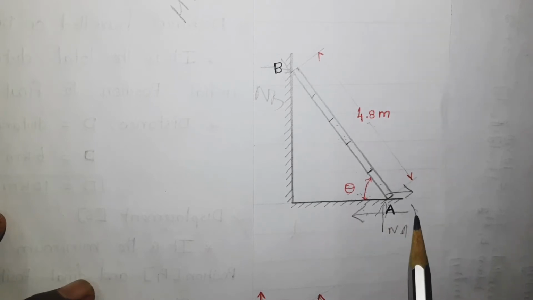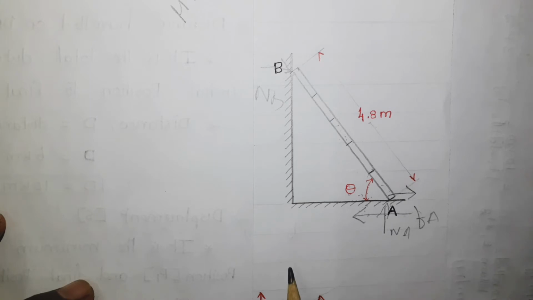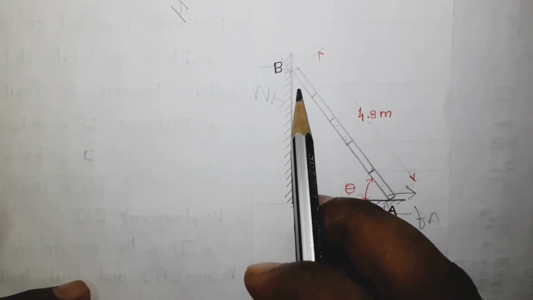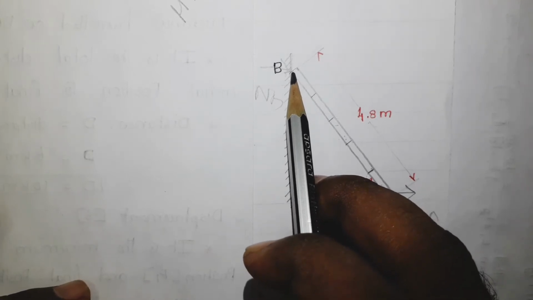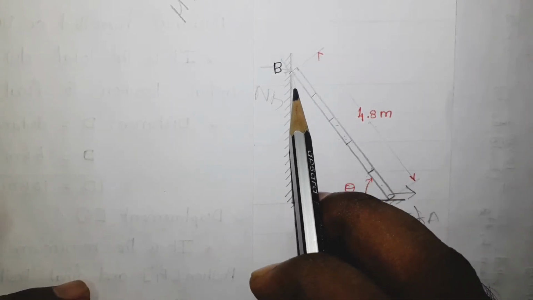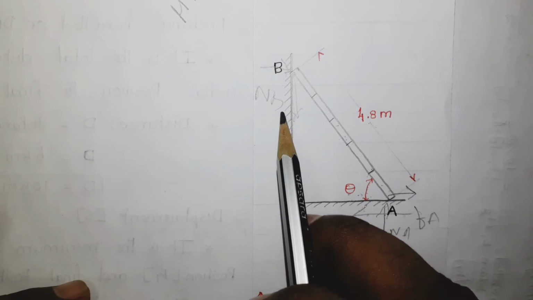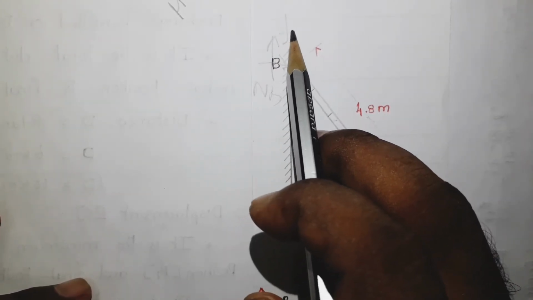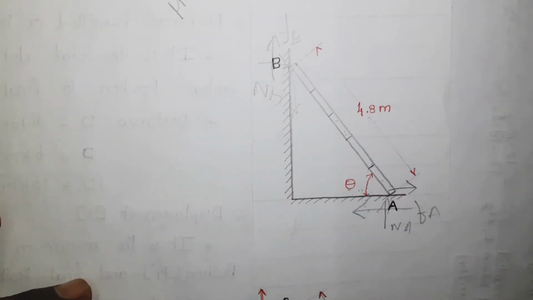This is very important, Fa. Similarly, if you consider this end, suppose the ladder gets slipped, then this end will come down, something like this. This is the direction of the movement of the ladder, so the friction force will be against it. So this is the direction of the friction force, Fb.